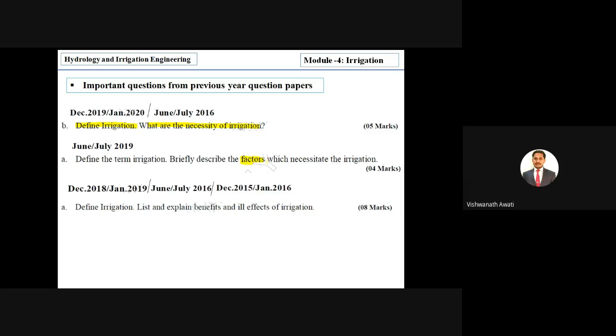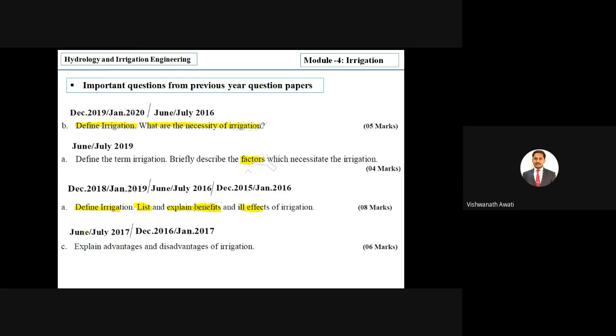Next, in December 2018, January 2019, June July 2016, and December 2015, January 2016, they asked this question: define irrigation, list and explain the benefits and ill effects of irrigation. So here also we have to define irrigation first, then list the points, then explain the benefits and ill effects of irrigation.